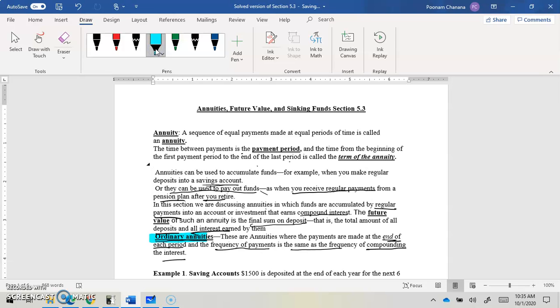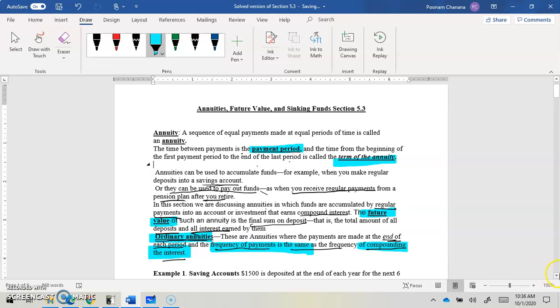In our curriculum, we are going to only talk about ordinary annuities. So remember, in our annuities, the payment will always be regular, the frequency of the payments will be the same, and the same as the compounding of the interest. This is important. Our curriculum only takes ordinary annuity. So you need to remember a few things: what is the payment period, how much is the payment, how long is the term of payment, and what is the future value.